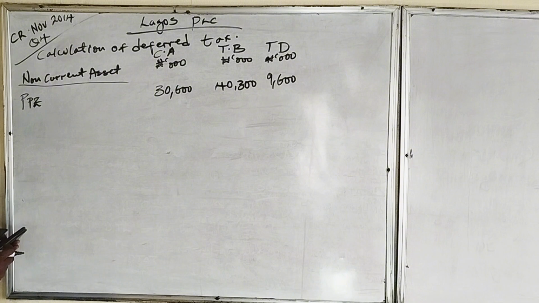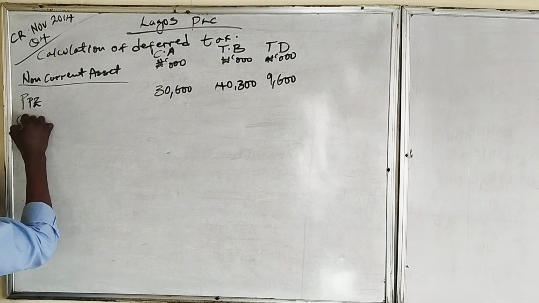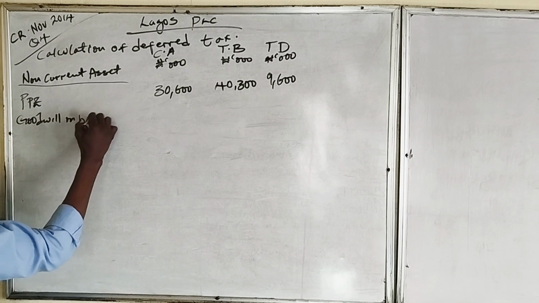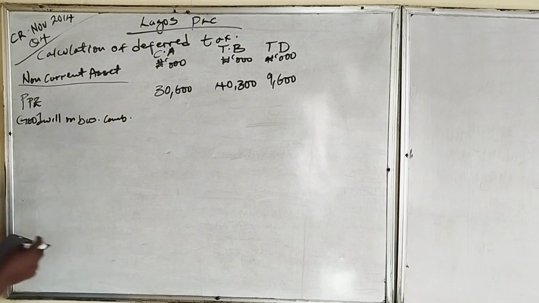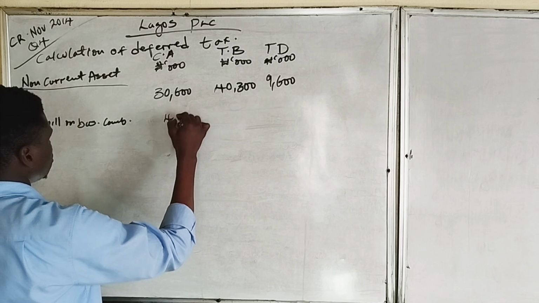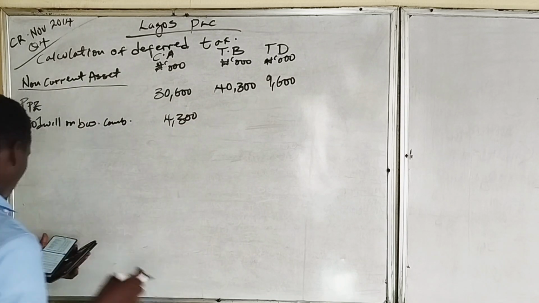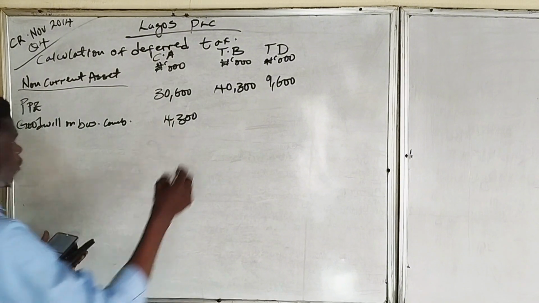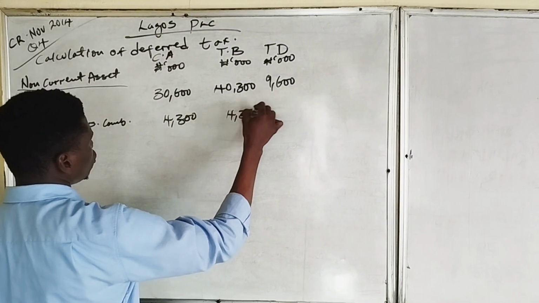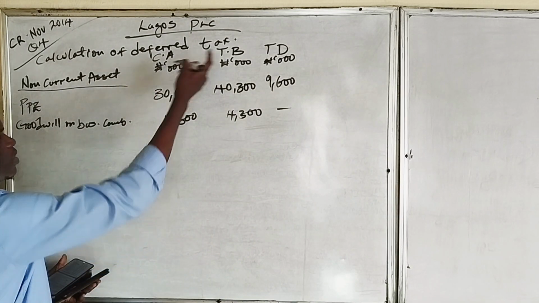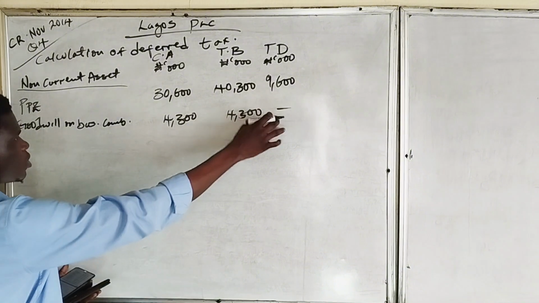Another one they gave us the tax written down value for is goodwill on business combination. The carrying amount in the statement of financial position is 4,300,000, while the tax written down value, which is the tax base, is 4,300,000 also. So automatically there will be no temporary difference, because the carrying amount and the tax base are the same.